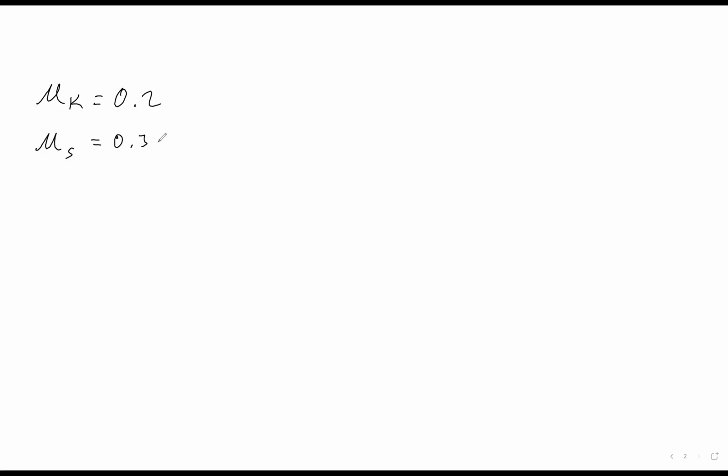There's an instantaneous jump from one coefficient to the other. When there's any motion, the coefficient will be kinetic. And then instantaneously at the moment the boxes stop moving, there will be a jump up in the amount of friction to a coefficient of 0.3 instantaneously.